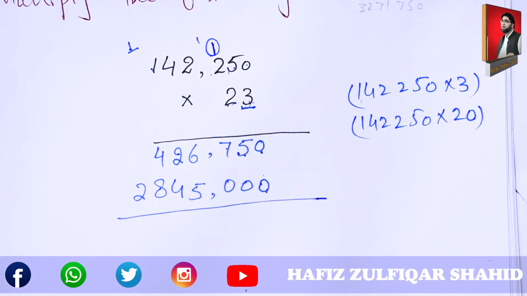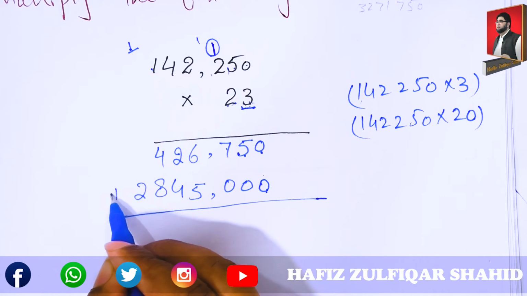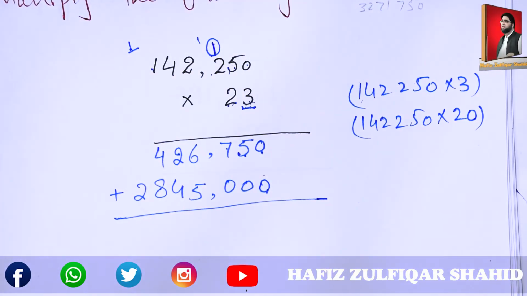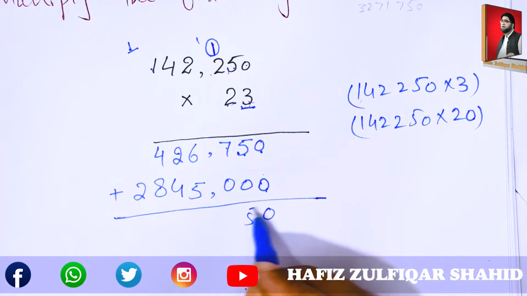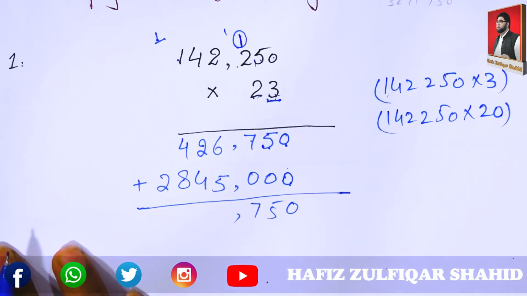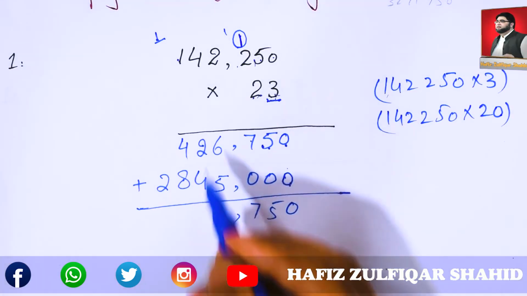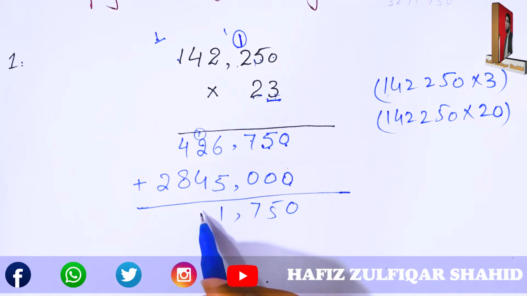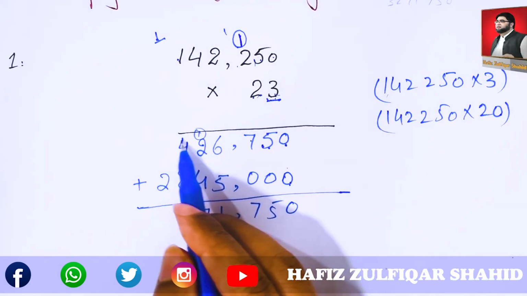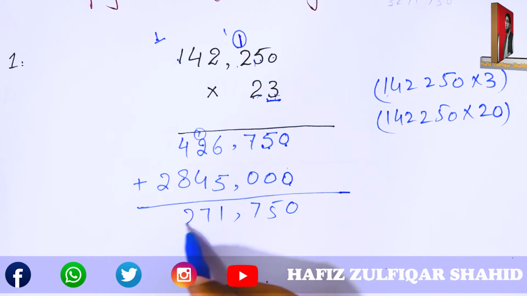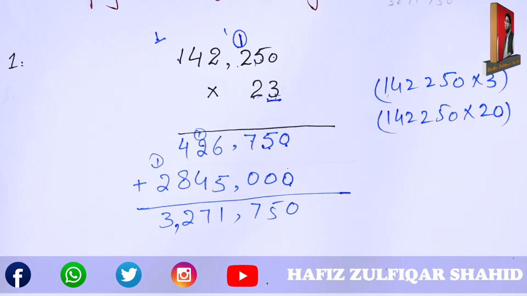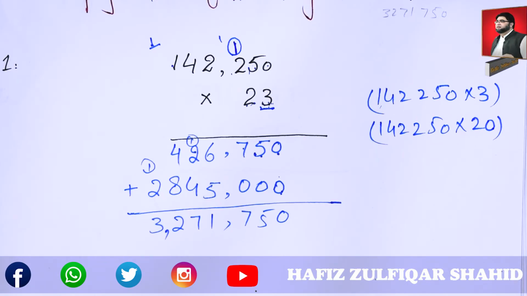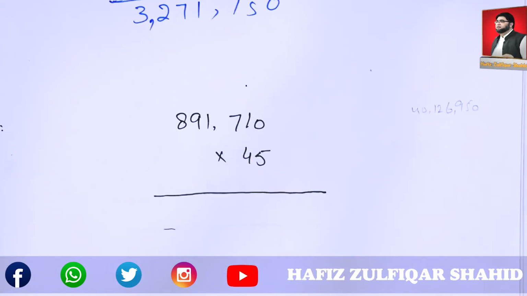After completion of multiplication, add the values which we get. 0, 5, 7, 6 and 5, 11, 7, add 4 and 8, 12, and finally you get 3. The answer is 3,271,750. Let's practice another question of multiplication.